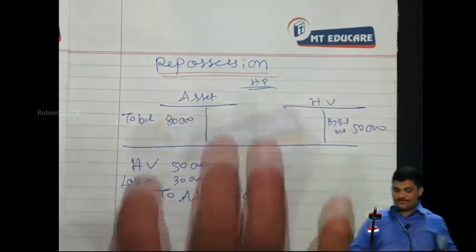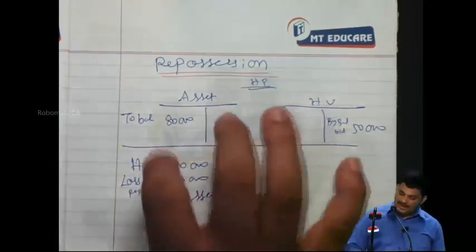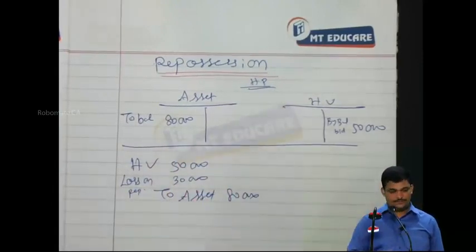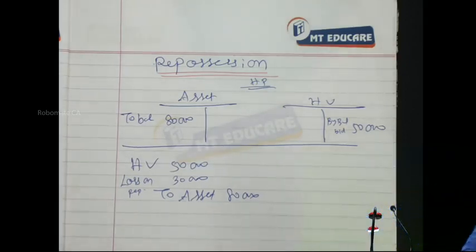Shall we proceed? Now this is the entry in the books of the hire vendor. What is the entry? Hire vendor debit, loss on repossession, to asset. Sometimes what the hire vendor will do is come and see the goods, what condition they are in. You committed default, no?